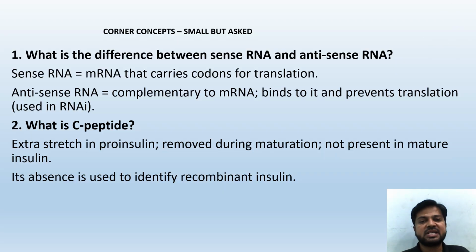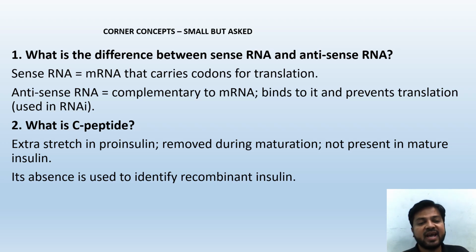What is the difference between sense RNA and antisense RNA? Sense RNA is the mRNA that carries codons for translation. Antisense RNA is complementary to mRNA, binds to it and prevents translation. So antisense prevents translation, and sense RNA has codons for translation.